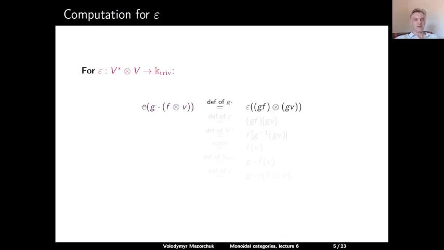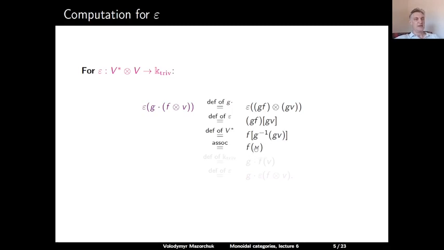If we try to apply epsilon to the element gf tensor v, then by the definition of G, this is epsilon applied to gf tensor gv. By the definition of epsilon, this is gf evaluated at gv. And by the definition of the dual module, this is f evaluated at g inverse applied to gv. So using the associativity of the action, g inverse times g is equal to the identity. This is equal to f applied to v.